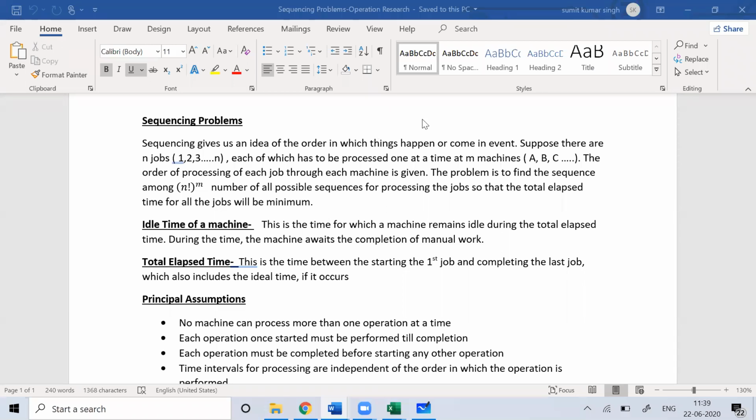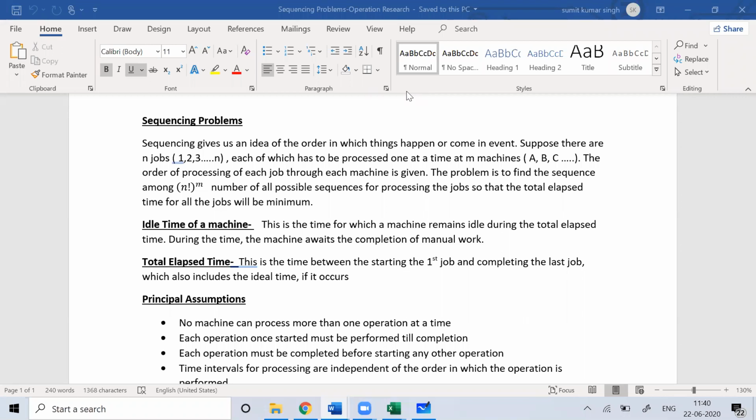In today's class, we'll talk about a very important concept called the sequencing problem. In exams, you'll get problems on sequencing, and it is not at all a difficult topic. We can do this very easily, so solving the problem will not be a problem for you whenever you attempt it. As the word itself suggests, the sequencing problem is all about how you can do the sequencing of your jobs.